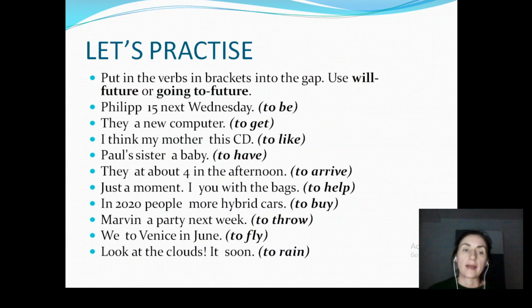Now let's do some practice. Put in the verbs in brackets into the gap. Use will future or going to future. Stop the video, look at the sentences, and decide. Do you need to use will or do you need to use going to? Take your time and just try to solve these sentences.